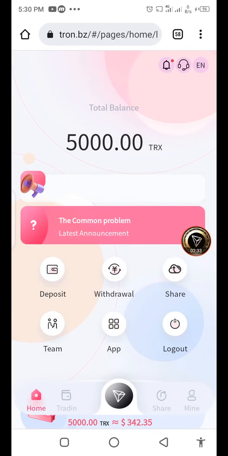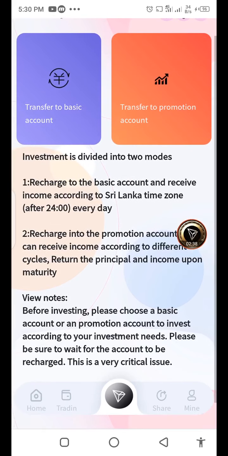How can you deposit in Tron.bz? The first is the deposit option. There are two options: transfer to basic account and transfer to promotion account. With the first, you can withdraw daily according to Singapore time, Sri Lanka time. With the second, you withdraw principal and income upon maturity, after 3 days or after 16 days, according to the planned duration.